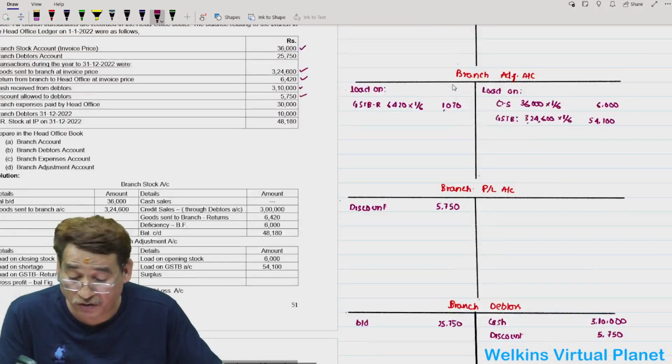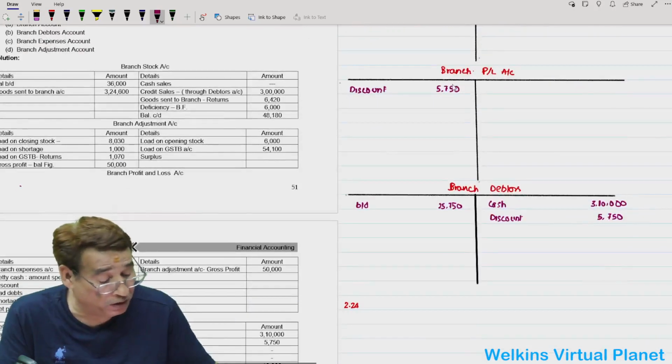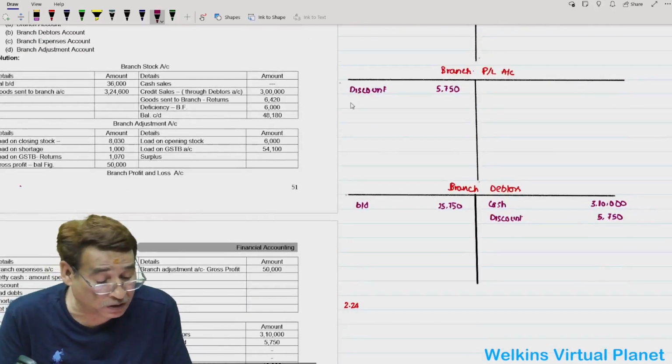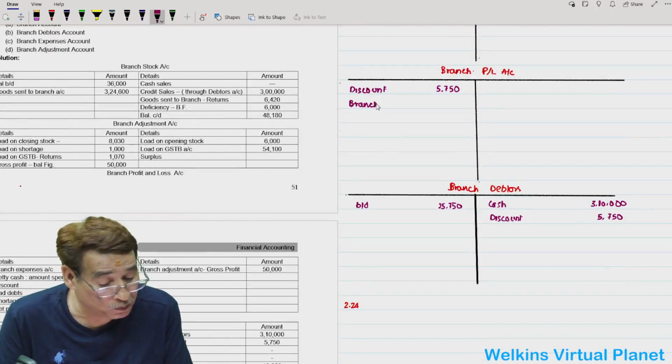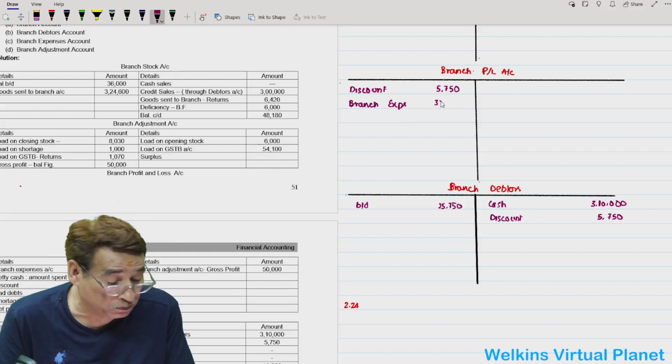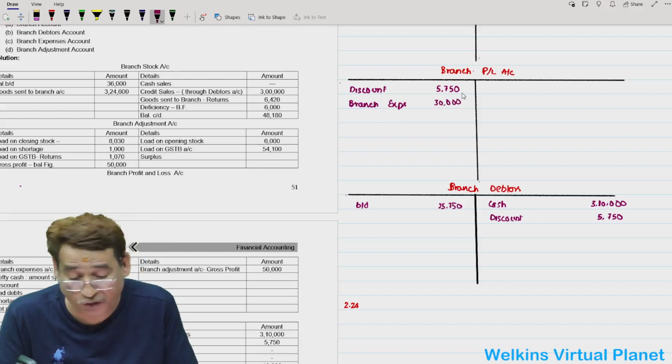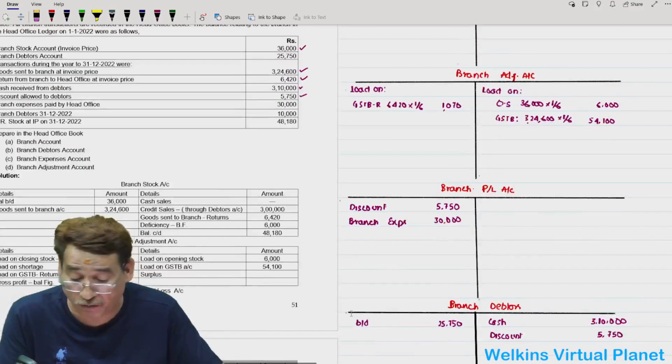Next item which is given to us is branch expenses paid by head office, and that is 30,000. So branch expenses 30,000. So far this question seems very simple.